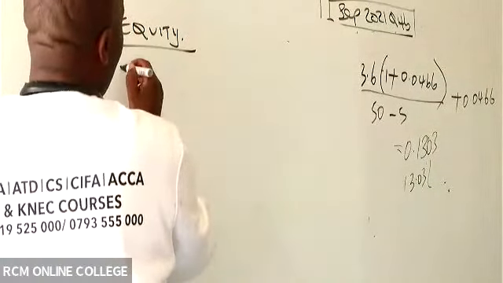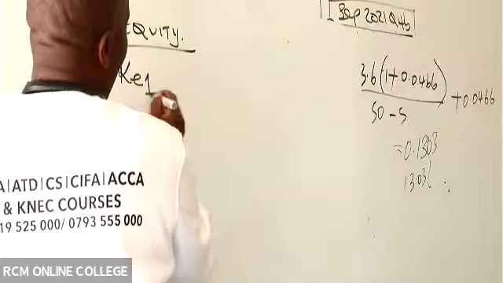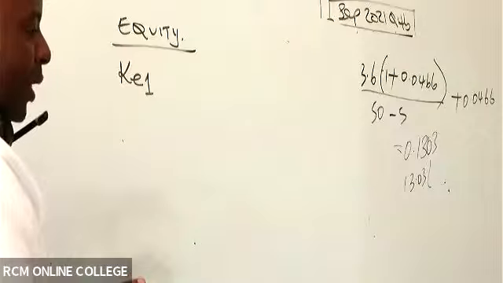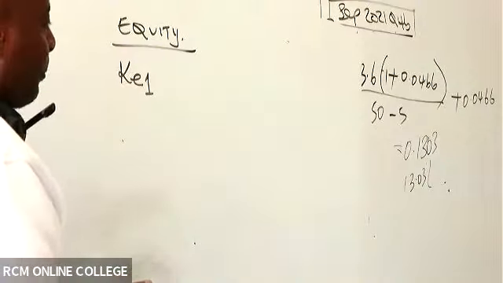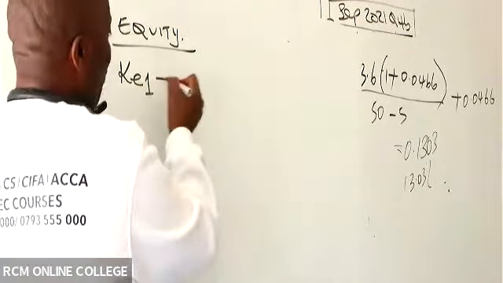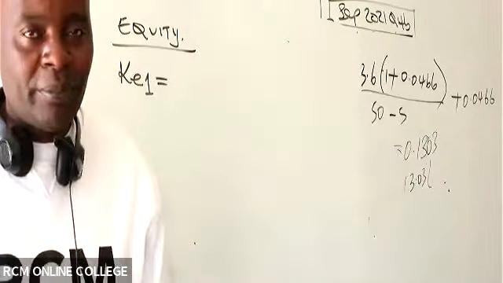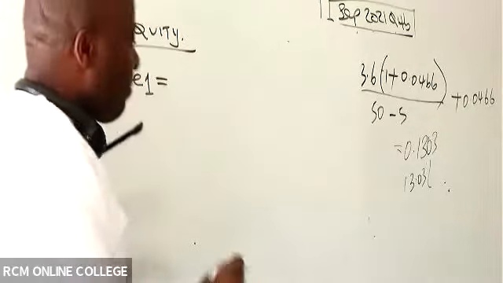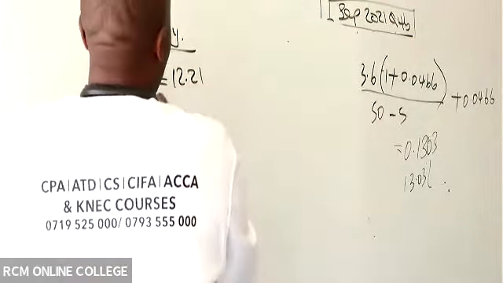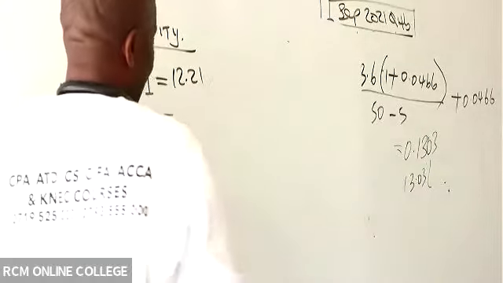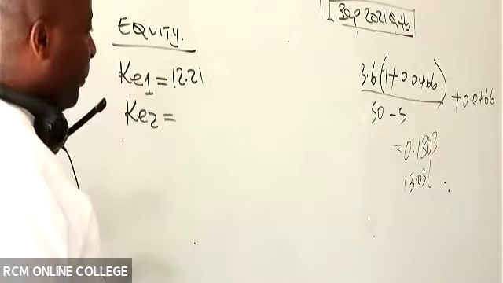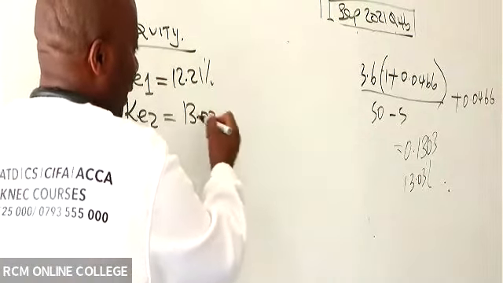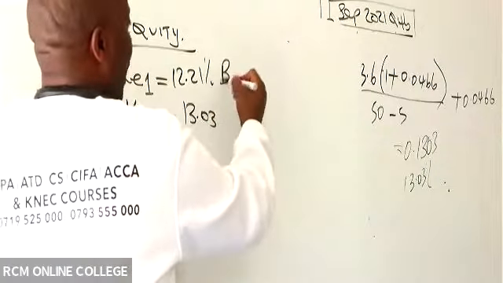Equity. So for equity, we have cost of equity retained earnings. Just a summary. You must also write this summary. So how much did the cost of equity retained earnings come to? 12.21. And how about the cost of equity ordinary shares? 13.03, isn't it?